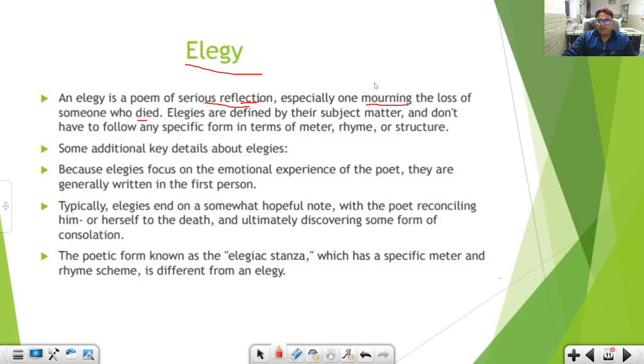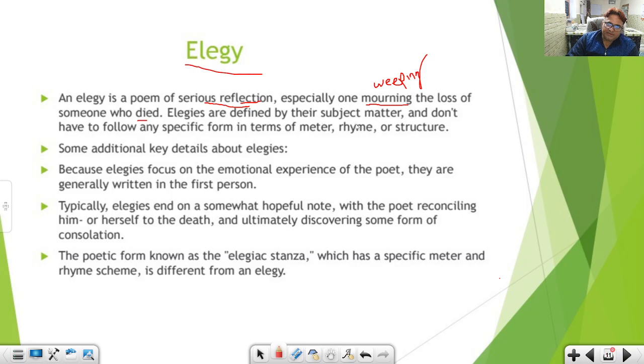Mourning, weeping, weeping at the time of death. So mourning means weeping. So elegy is all about mourning over the loss of someone who is very near and dear to the poet.